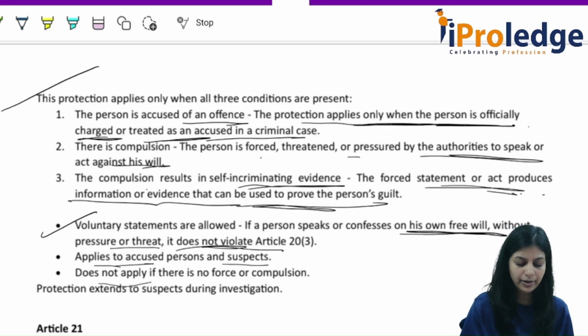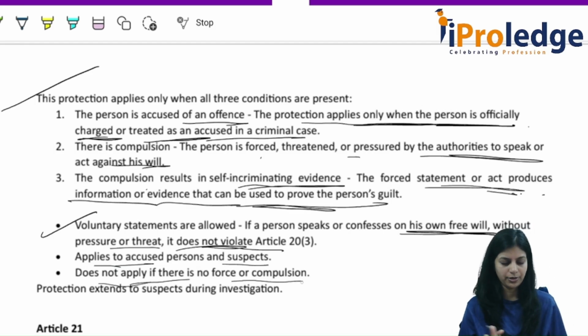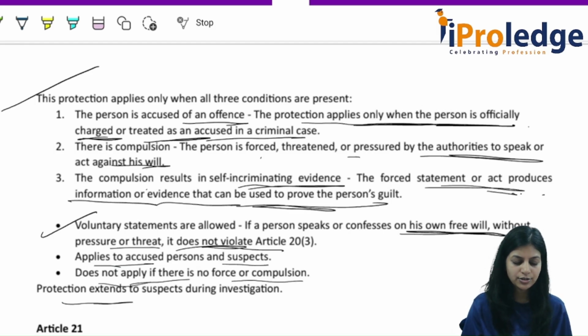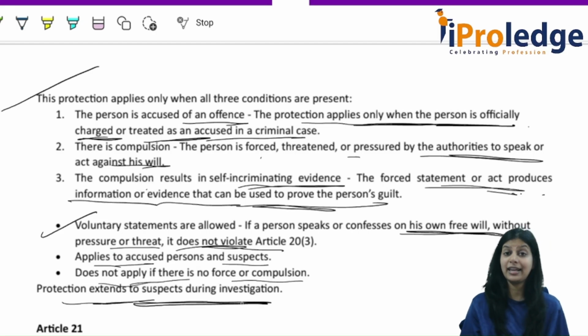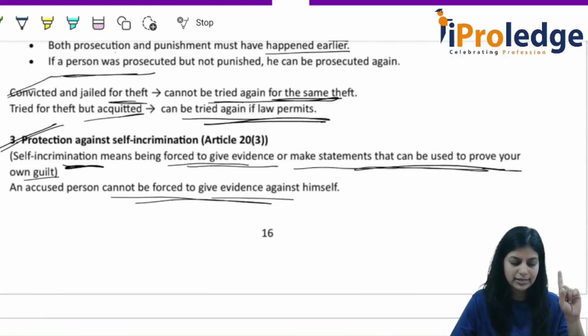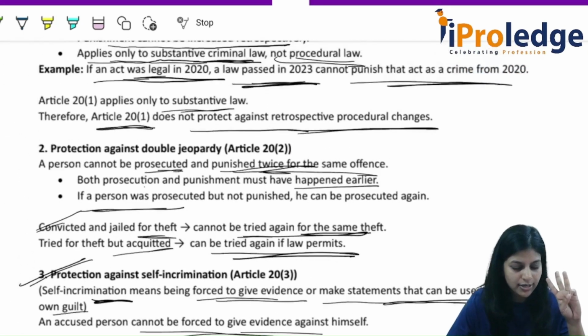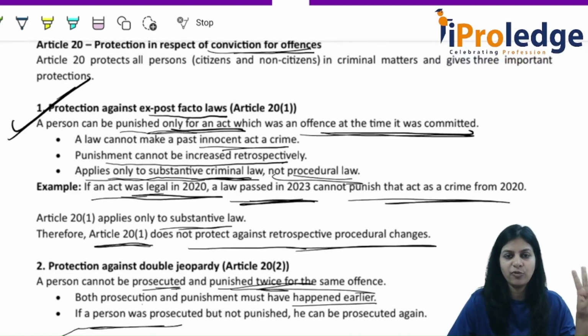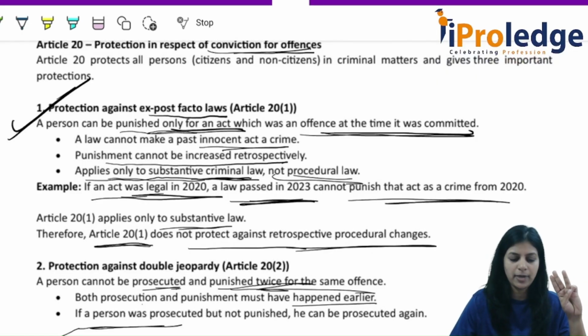It does not apply if there is no force or compulsion. Protection extends to suspects during investigation. During investigation, can the police compel the suspect to tell something that would act against him? No. Article 20 gives these three very important protections in criminal matters.